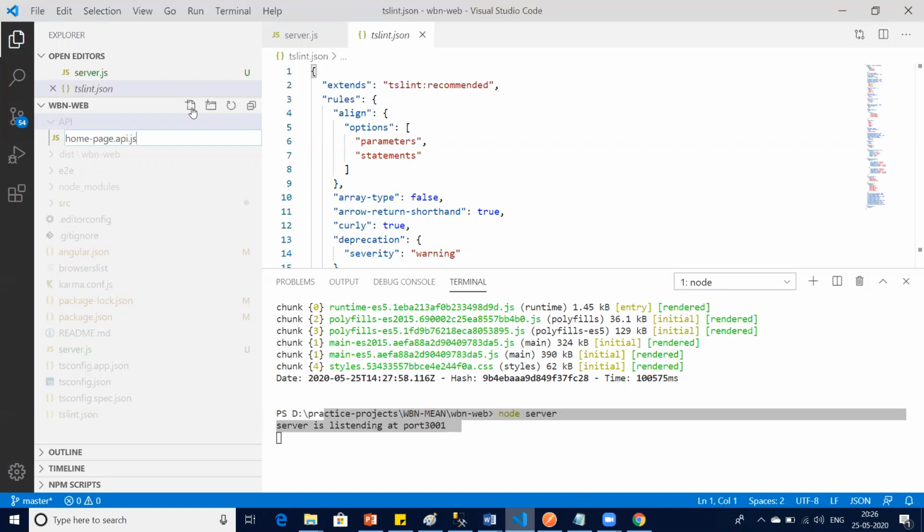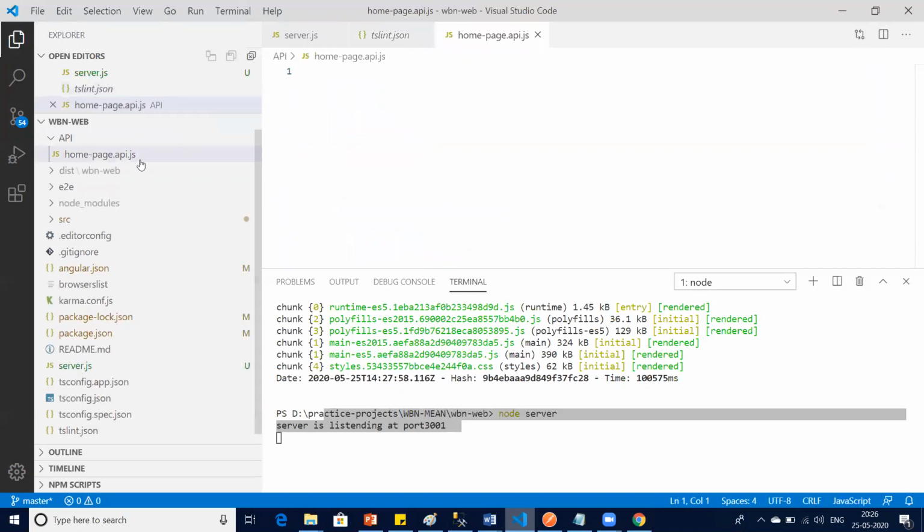It's just a naming convention, guys. Don't feel pressure that we need to go with the same thing. This is nothing but a proper naming convention. I'm talking about the homepage API. So let's say homepage.api.js. API JS it is. Correct? Like that.